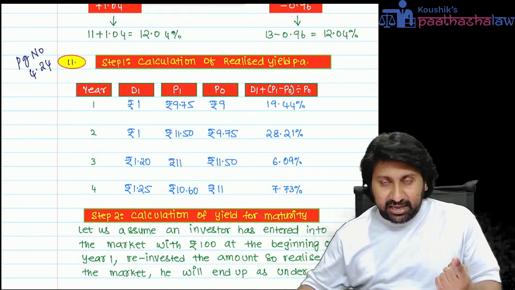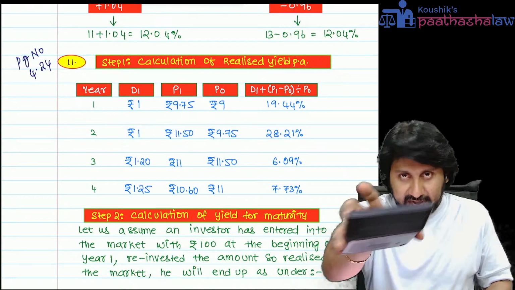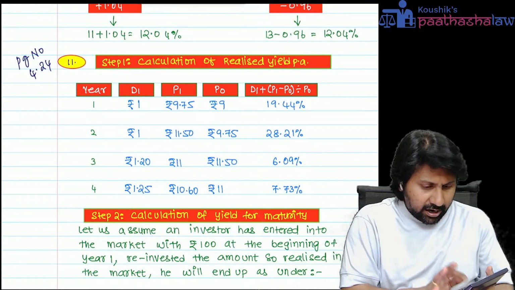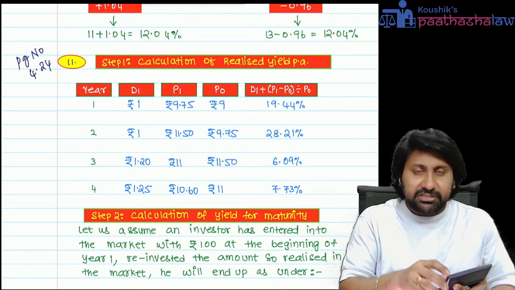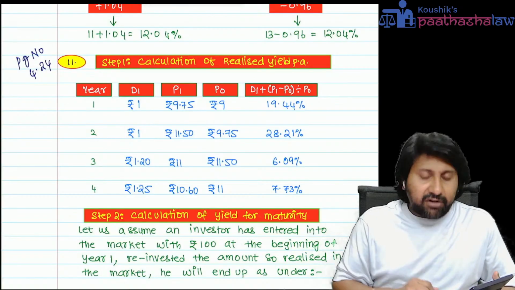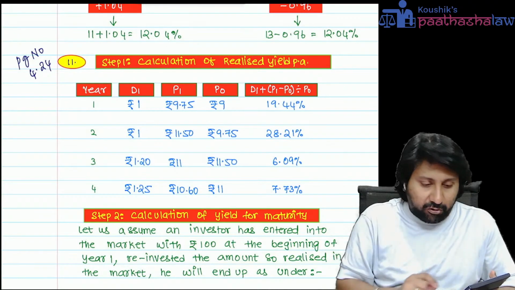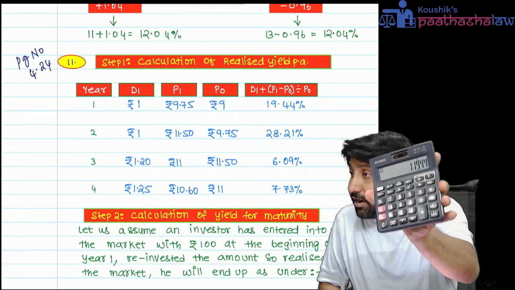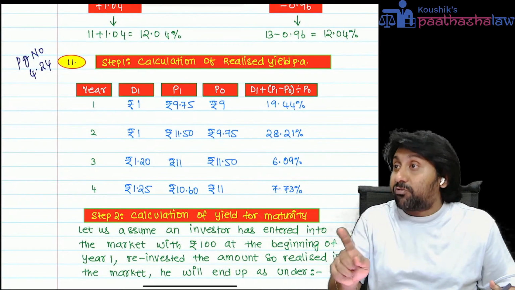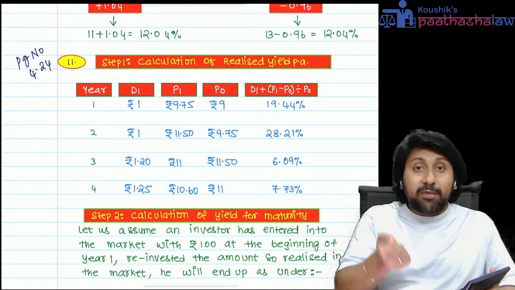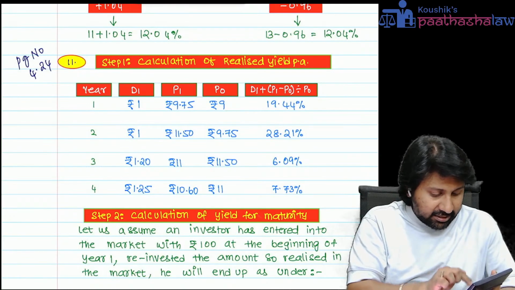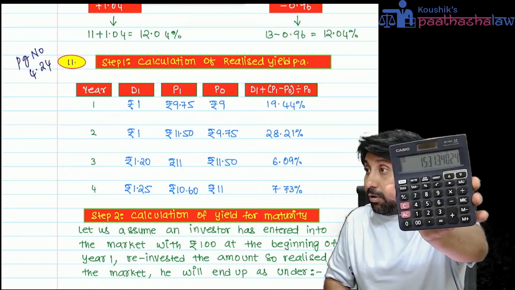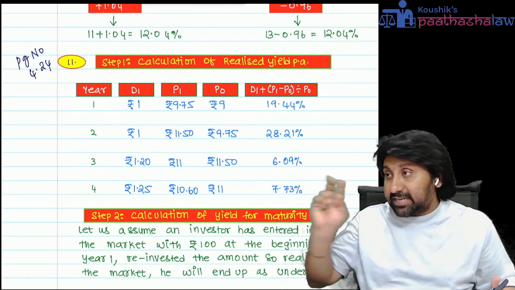By the end of the second year, take a calculator, everyone. Take 100. I invested 100 rupees. How much return did we make in the first year? 19.44%, so my 100 has become 119.44 at the end of the first year. Again, I made a return of 28.21%. My 100 became 153.13 by the end of the second year.